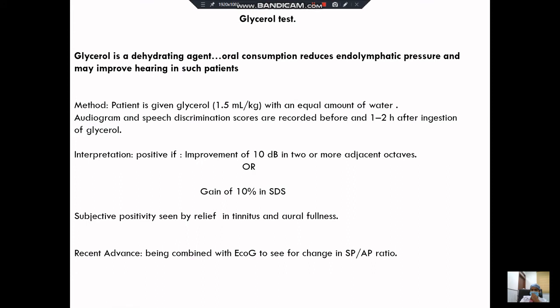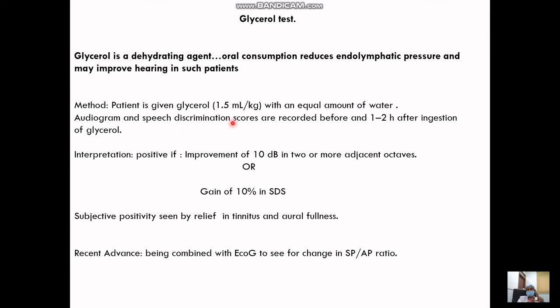Another is the glycerol test. The basic thing about this test is that glycerol is a dehydrating agent. So when you give glycerol to a patient, being a dehydrating agent, it absorbs the endolymphatic fluid, decreases the endolymphatic pressure, and there is resolution of the symptoms. That is the basic method and the principle behind it.